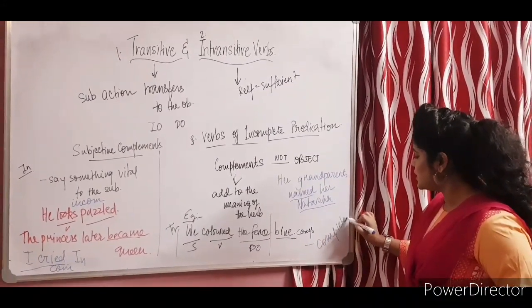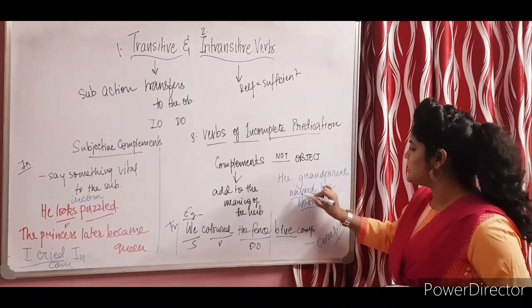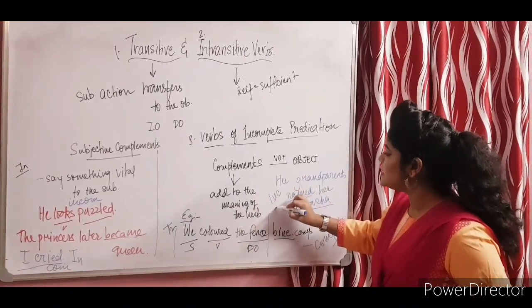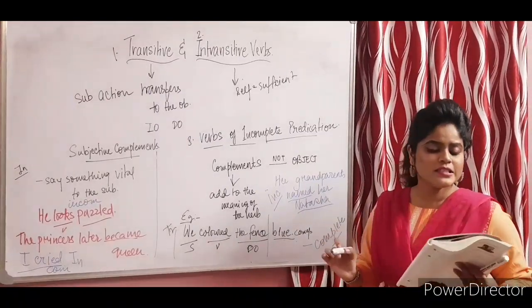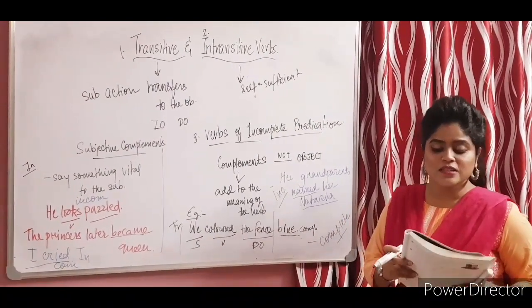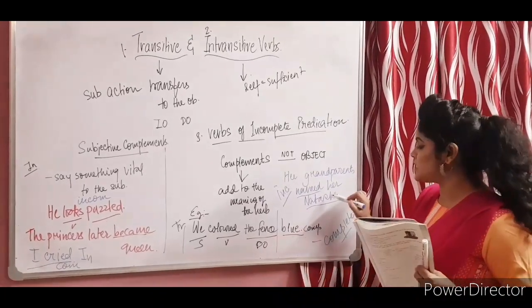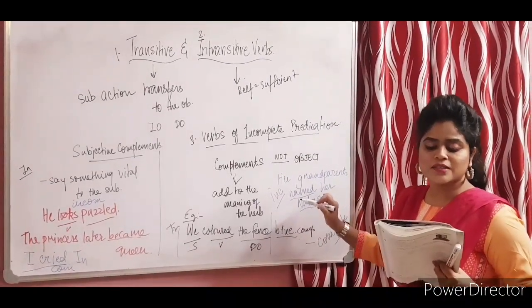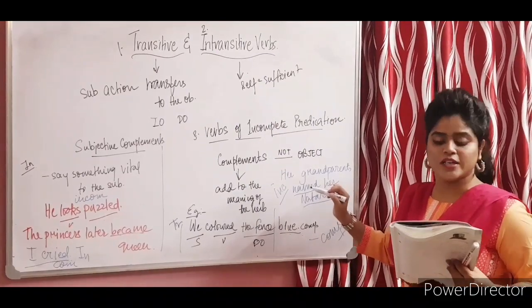Okay. Complete predication. This is complete and this over here is incomplete. Alright, so transitive verbs that require an objective complement to convey their full meaning in the sentence, for example this one, are known as transitive verbs of incomplete predication.